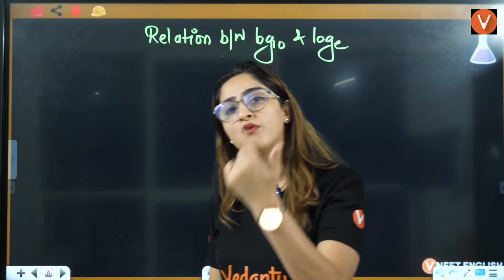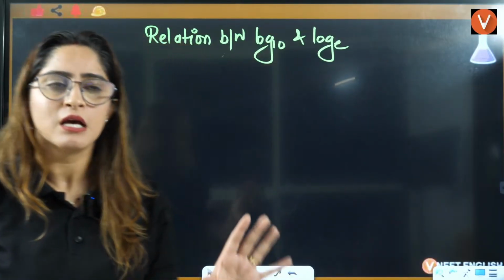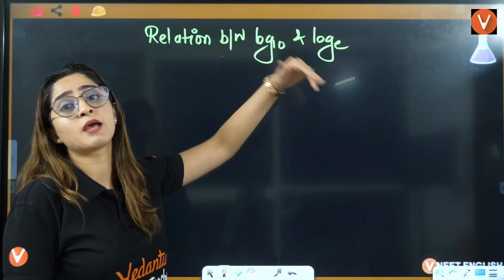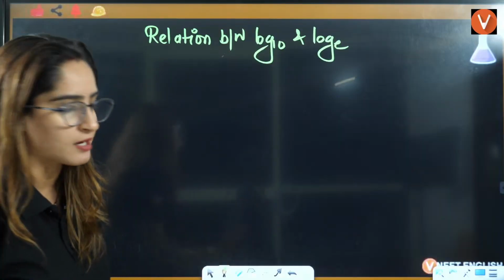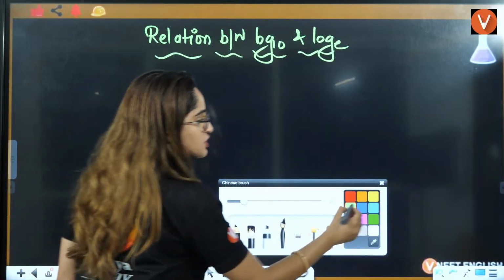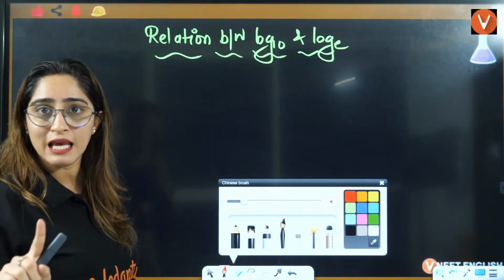You have to convert that into log base 10. Sometimes they will ask you graphs related to log base E only, sometimes graphs related to log base 10. So you really need to understand the exact relation between log base E and log base 10.